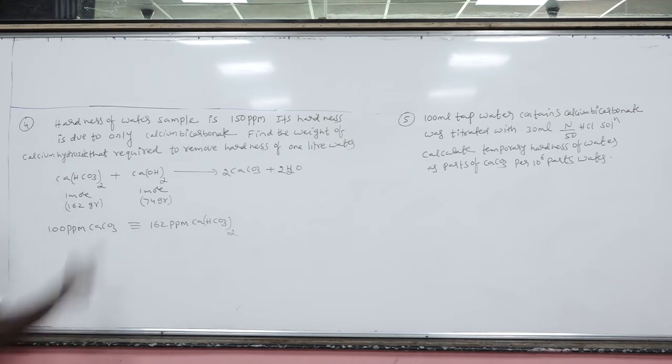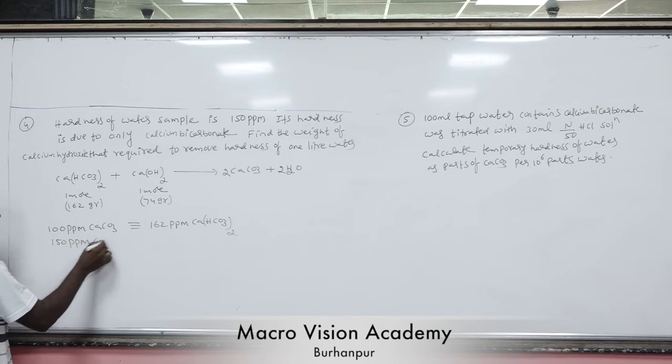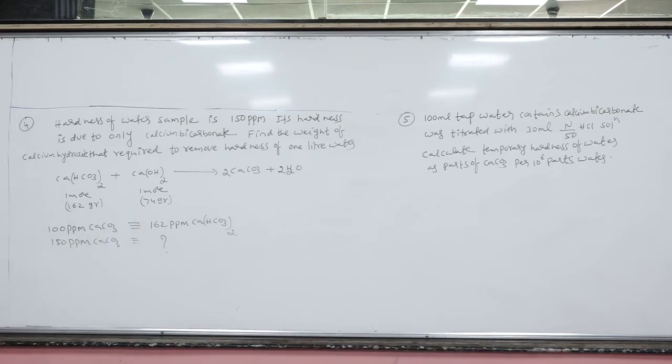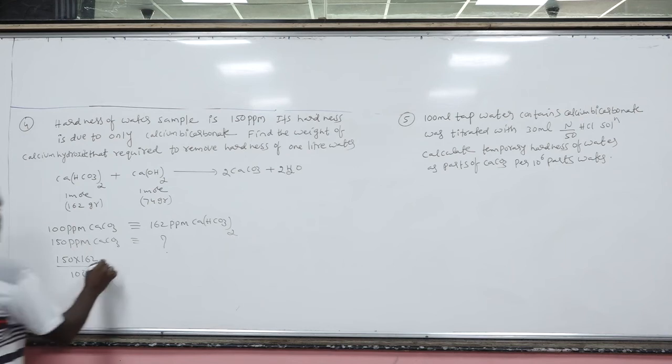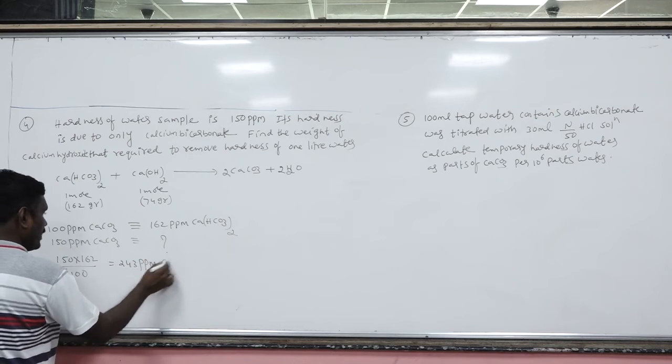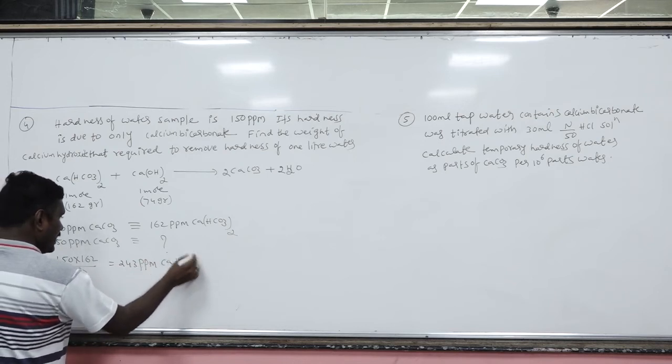But the degree of hardness is given as how much? 150 ppm, corresponding to how many ppm of calcium bicarbonate? Now unitary method, 150 into 162 divided by 100. So this is 243 ppm calcium bicarbonate.